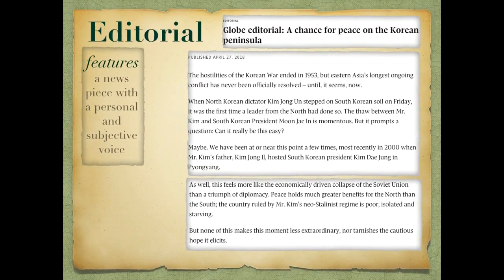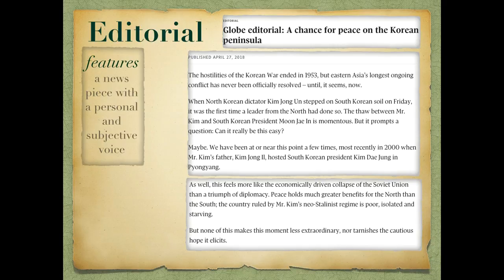Editorials are characterized by a personal and subjective voice. This editorial, entitled A Chance for Peace on the Korean Peninsula, questions the simplicity of complete denuclearization in light of the historical geopolitical conditions. The 3 main grammatical features at work in this piece are discourse, the semantic unit, and text.